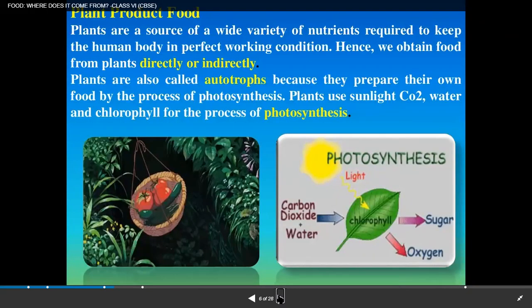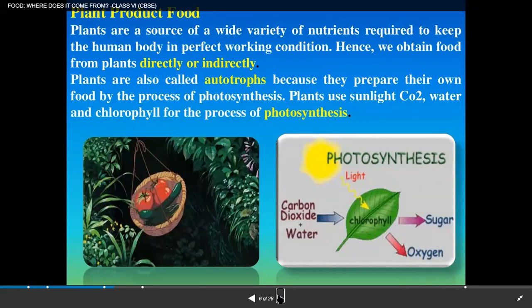Plant product food, we know that plants are a source of a wide variety of nutrients. They are required to keep the human body in perfect working condition. As I told you, we are able to do the activities, we are playing, running, walking, dancing, reading, studying, everything that we are doing because we are getting food on time, right? If we will not get the food on time, then what will happen? We may feel weak, and slowly we will become so weak that we will not be able to move even, right?